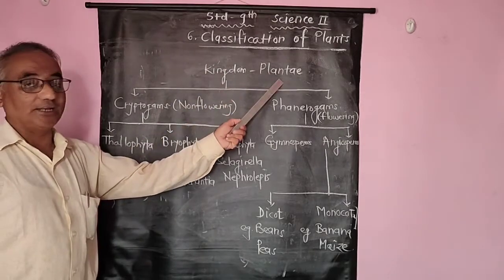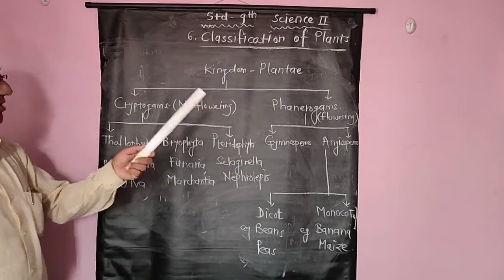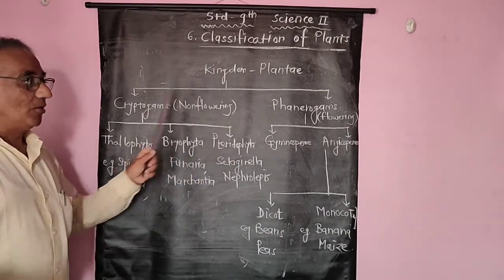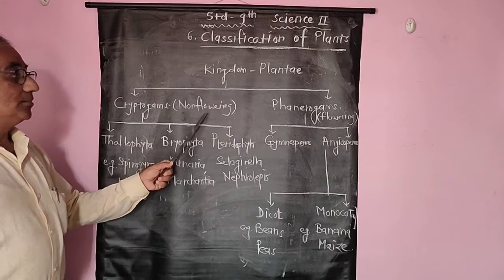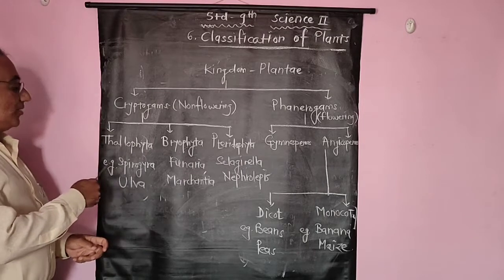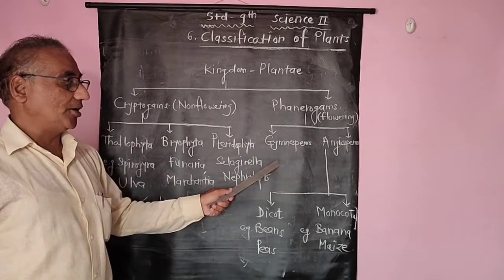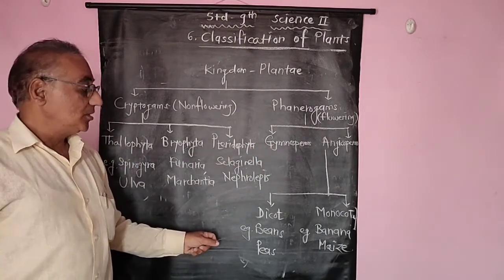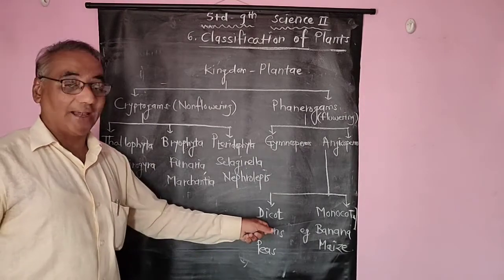Here kingdom Plantae, that is plants, is divided into two categories, cryptogams and phanerogams. Let us try to understand the meaning of cryptogams and phanerogams. Cryptogams means non-flowering plants, while phanerogams are the flowering ones. This is the main point of difference. Cryptogam is divided into three types: thallophyta, bryophyta, pteridophyta, while phanerogam is divided into gymnosperm and angiosperm. Angiosperm is divided into two types depending upon the cotyledon present in the seed, that is dicot and monocot.